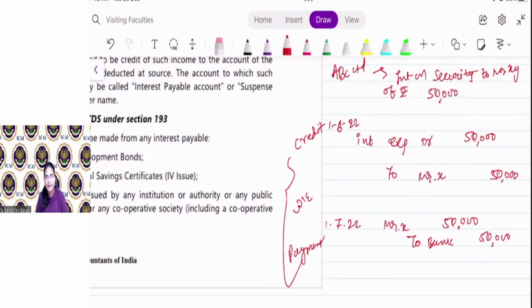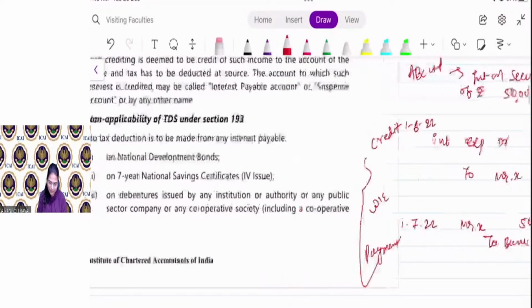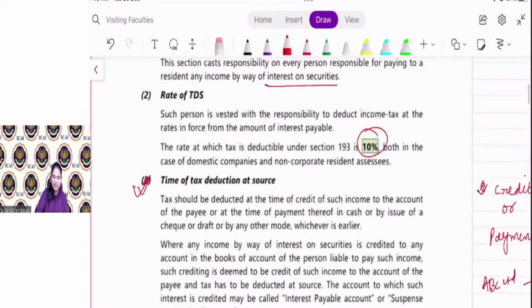The term credit, whatever is the name of the account. Say for example, instead of Mr. X, you pass this entry as interest payable account or suspense account, by whatever name called. If you are passing an entry in the books of account, that is the credit in the books of account. So the time of deduction of tax is credit or payment, whichever is earlier. Clear everyone? Clear this concept? So just write down here only, credit or payment, whichever is earlier, so that at the time of revision, you are not required to learn the entire paragraph if you know the concept.